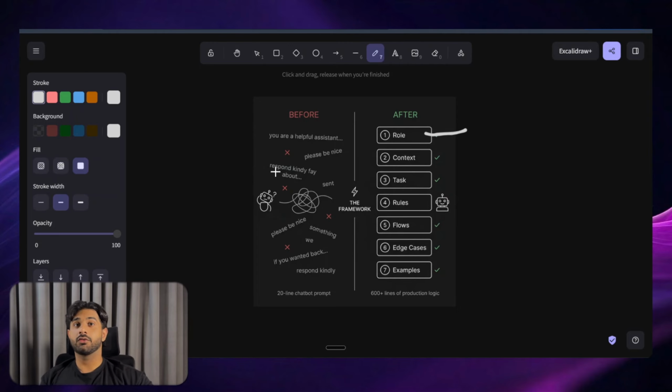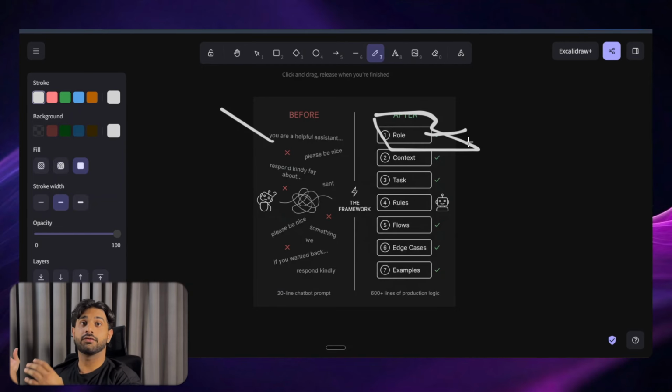Let's dive into it. Okay, there are a couple of reasons why your prompting sucks, so I'm going to fix that right now. The first one is it's too vague and you're not telling it enough information. So you should give it a role first, right? It knows what it is and what it is doing. For example, if you're doing it for a restaurant or even for a real estate agent, you have to give it context before it even picks up the call, like who it's calling or whatever the context is. Before it even picks up the phone, it should know what its role is, to book appointments, to qualify the leads, or whatever it is.